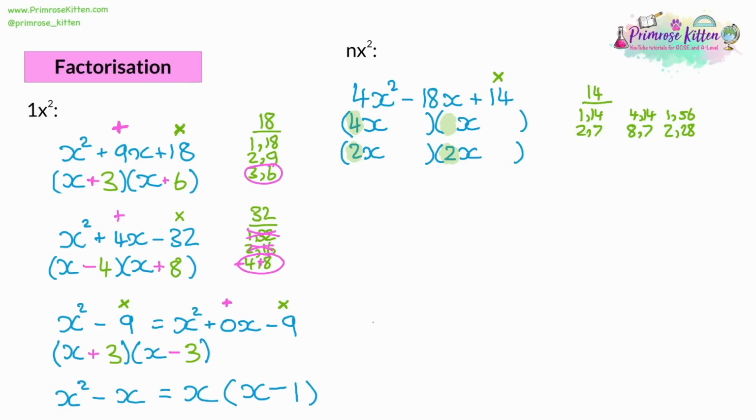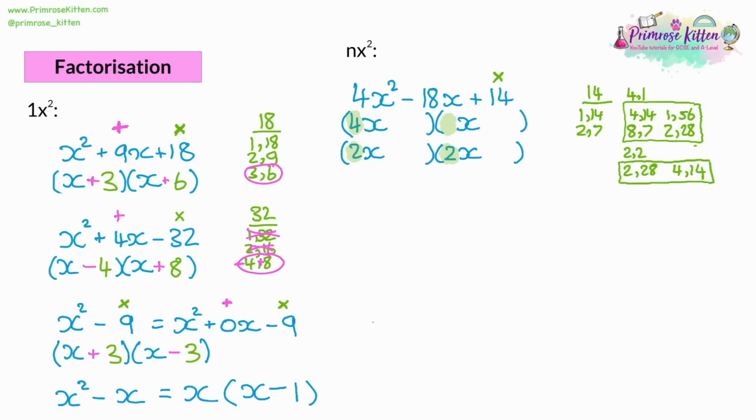So this is our 4 and 1 list. Let's just box it off. Let's make a list for 2 and 2. So we can multiply the 1 by 2 and the 14 by 2, or we could multiply the 2 by 2 and the 7 by 2. And since they're both the same, you can't do it the opposite way around because it'll just give you the same answer. So we've only got two alternatives for the 2 and 2 option.